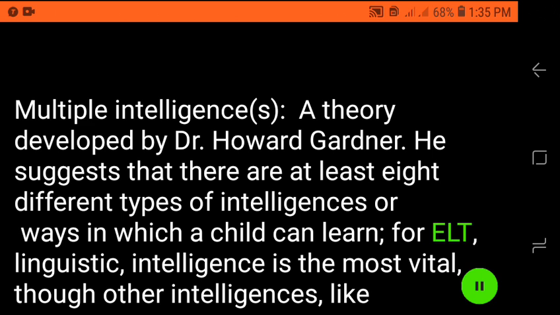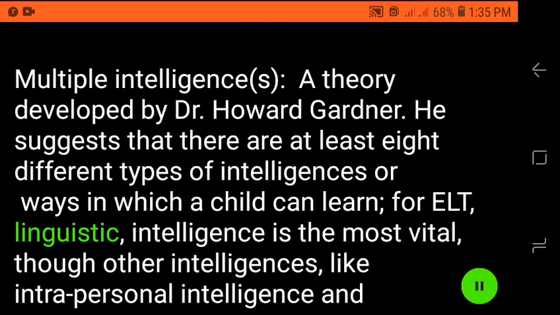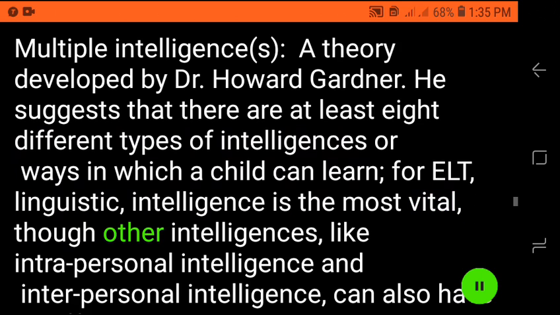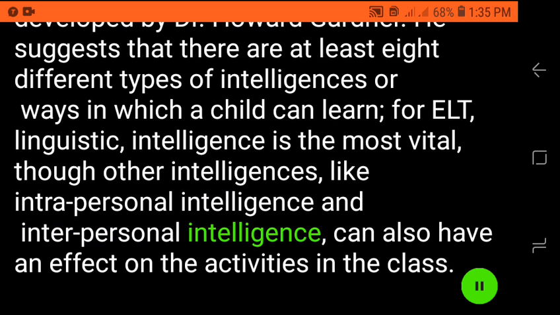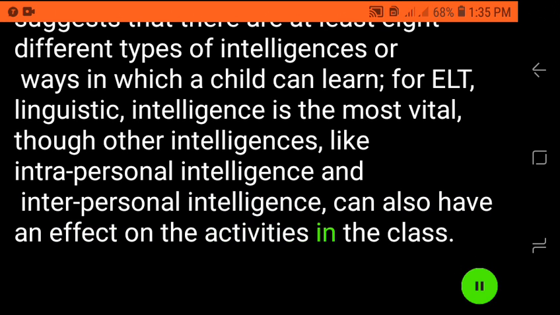For ELT, linguistic intelligence is the most vital, though other intelligences, like intrapersonal intelligence and interpersonal intelligence, can also have an effect on the activities in the class.